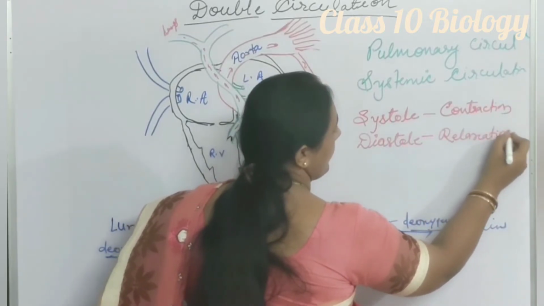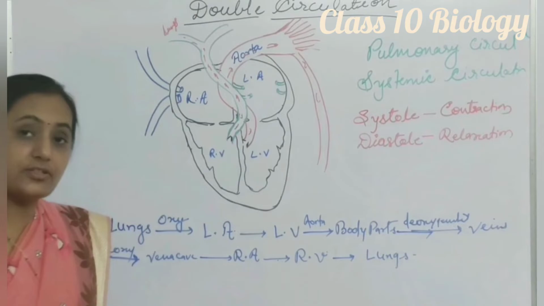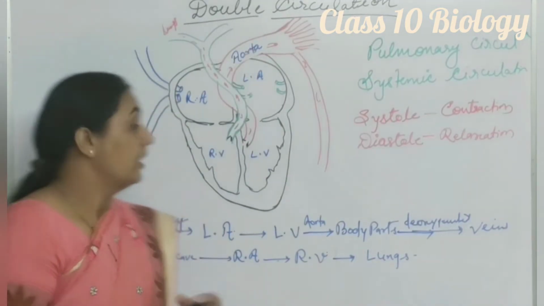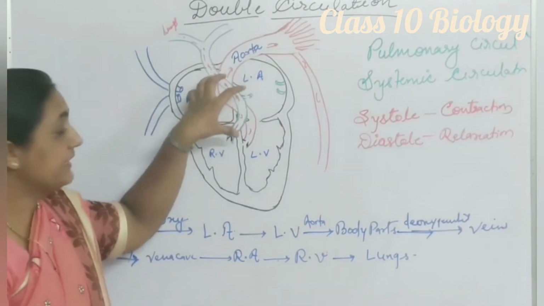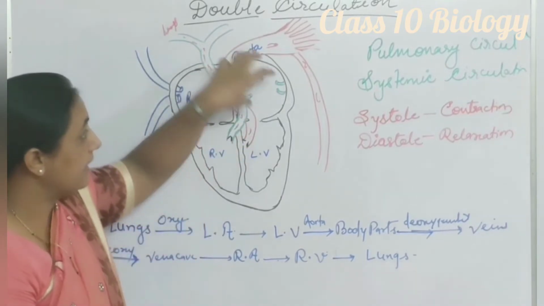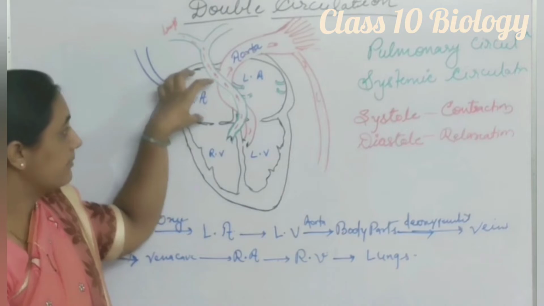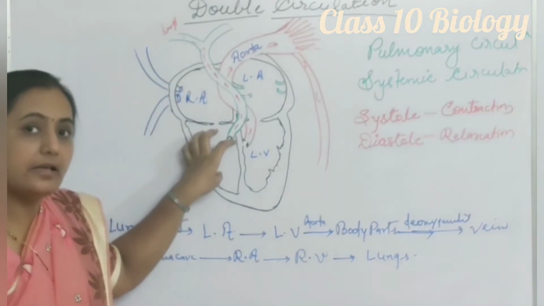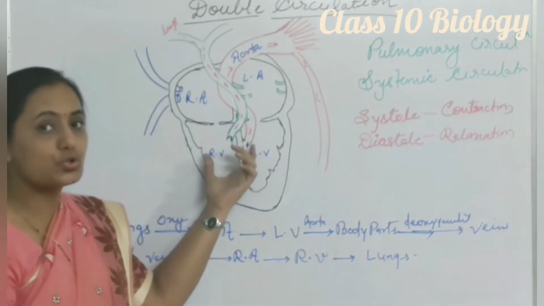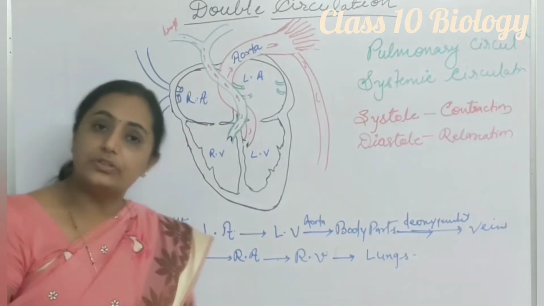relaxation. Now, contraction and relaxation of the heart means, as we discussed in the previous class, that this part contracts and blood comes into the left ventricle, and similarly this part contracts and blood comes into the right ventricle. Then both ventricles contract and blood goes into different arteries.